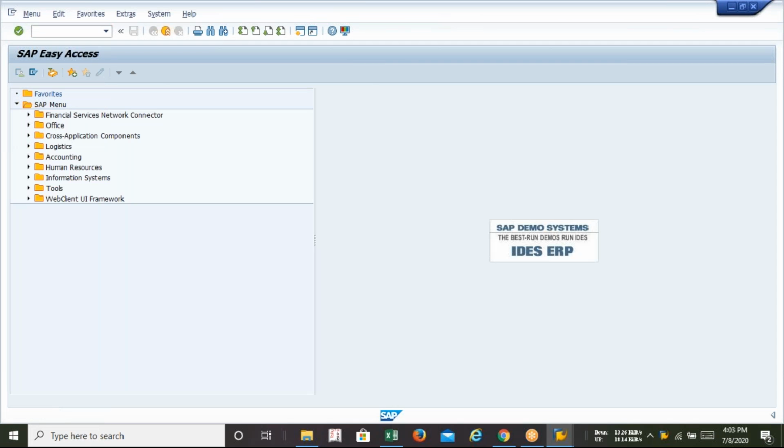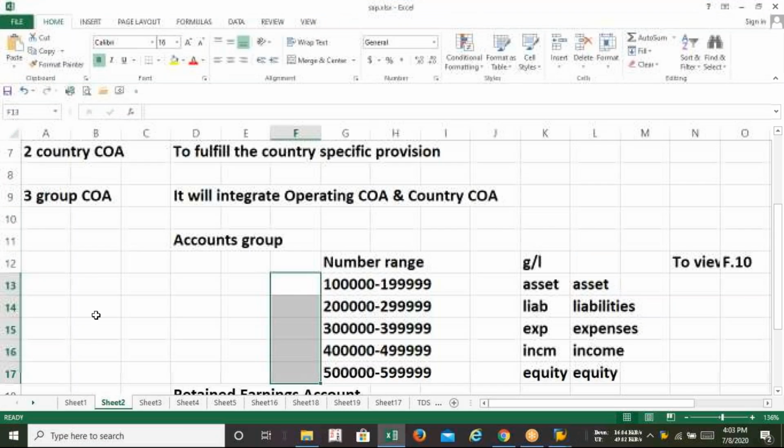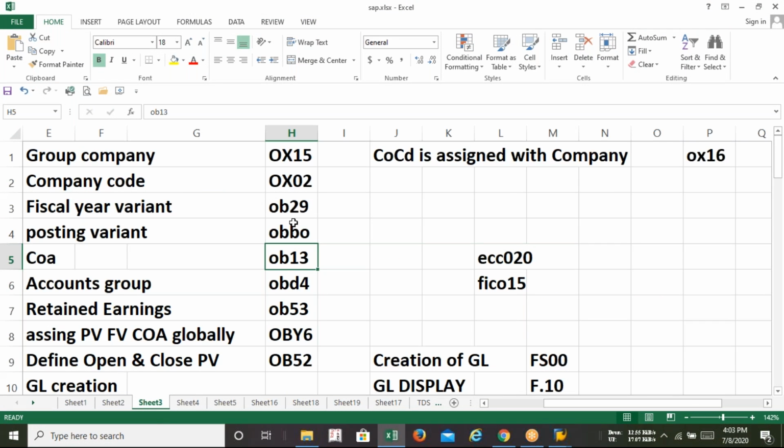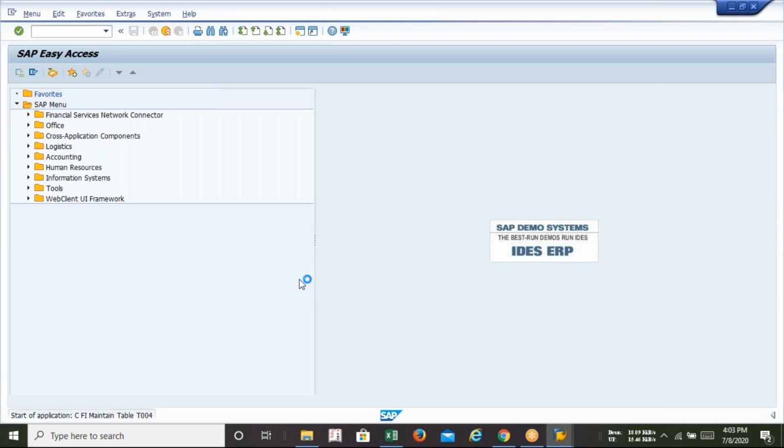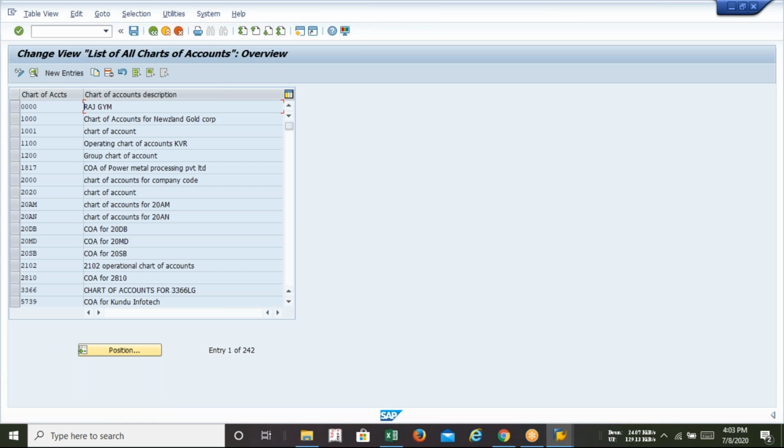I hope you have written down the T-code also. The T-code we are going to use today for chart of accounts is OB13, and then accounts group is OBD4. So these two codes we are going to use right now. After finishing the previous two classes, I hope you understand that all these charts of accounts have already been created in this server.